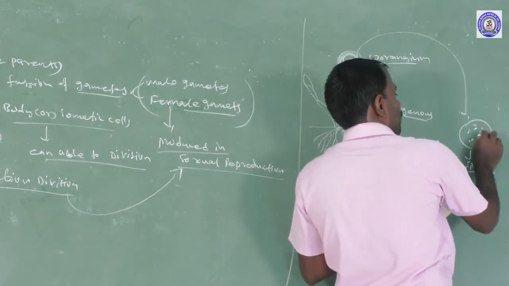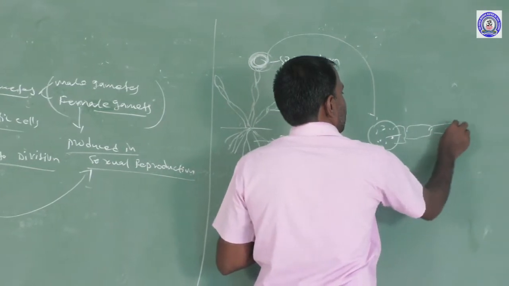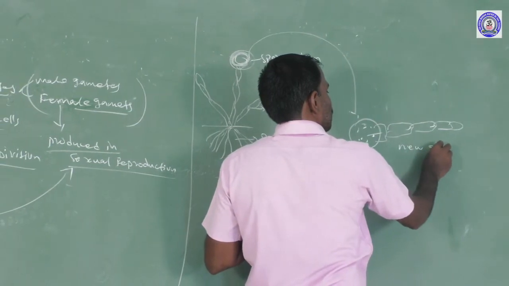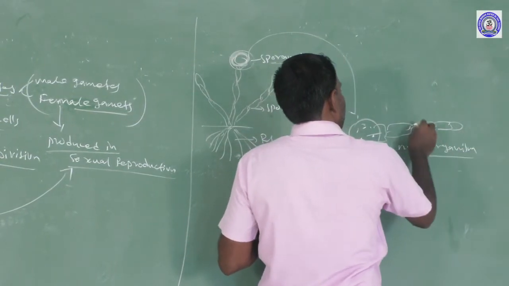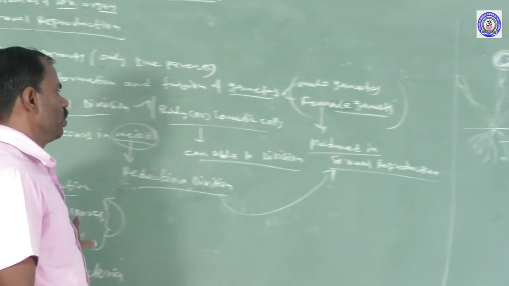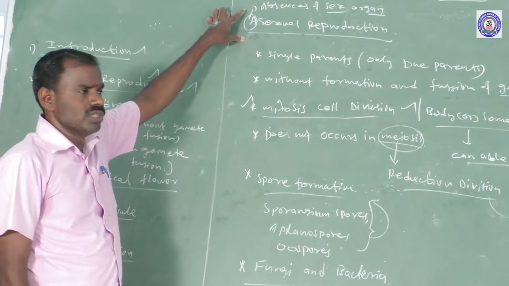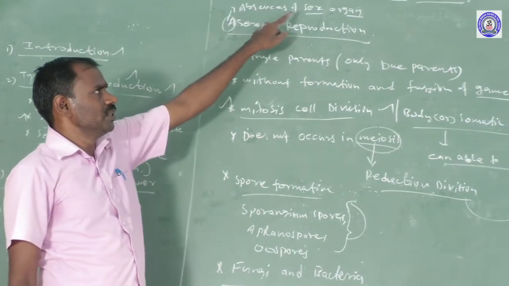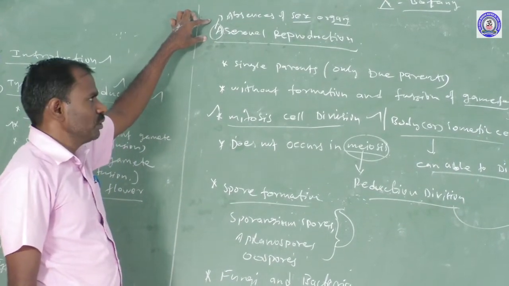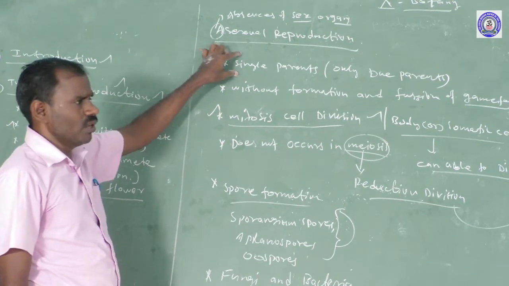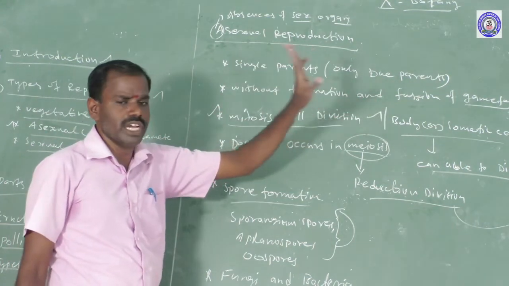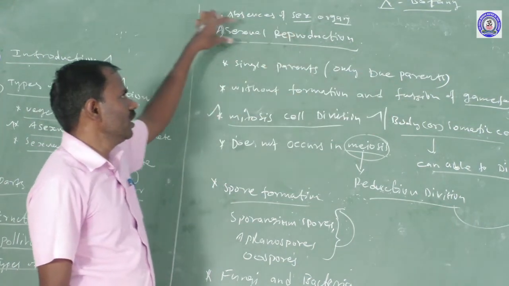These spores may develop into a filamentous mycelium, causing new organisms like the parental form. That process is called spore formation. Spore formation occurs only in the asexual reproductive process. What is the asexual reproductive process? A represents absence of sex organs. There is only a single parent, without formation and fusion of gametes. Gametes do not occur in asexual reproduction.